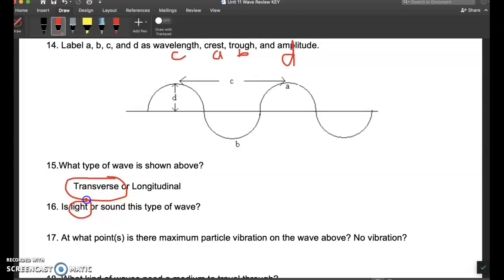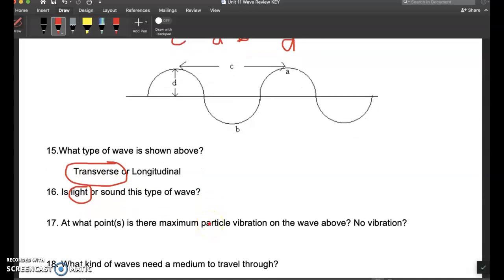Is light or sound this type of wave? That would be light. At what point is the maximum vibration? That would actually be 2 points, crest and trough. So it would be A and B. No vibration? This one's a little bit tricky. That's actually right here, right at that point in time.